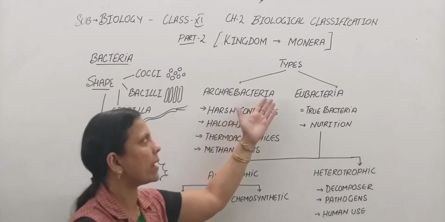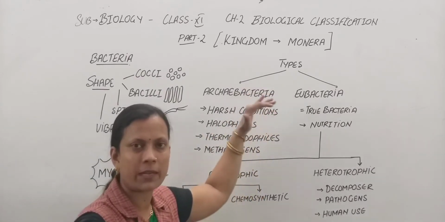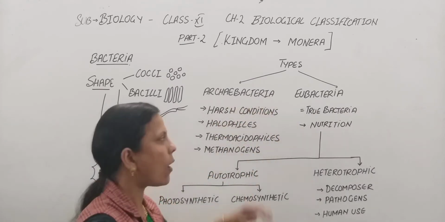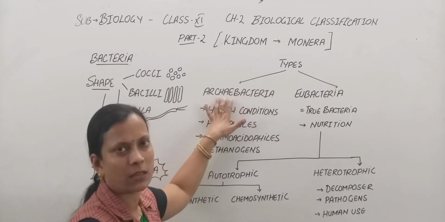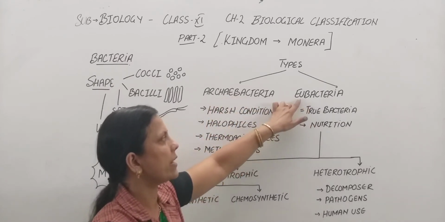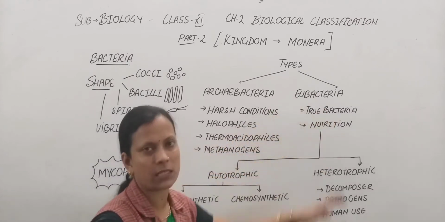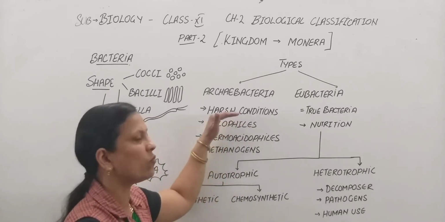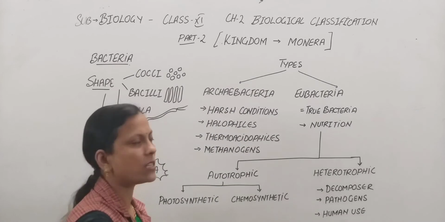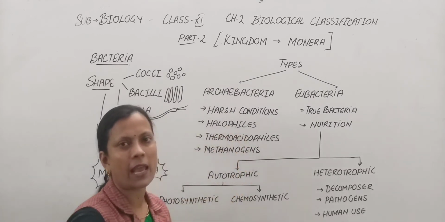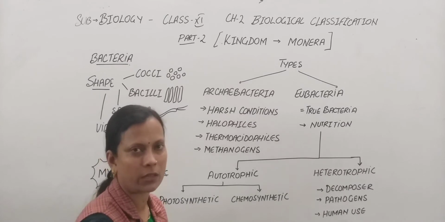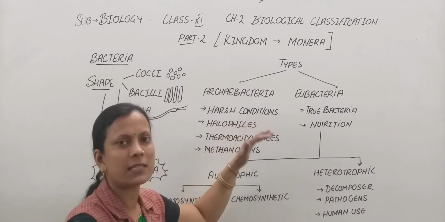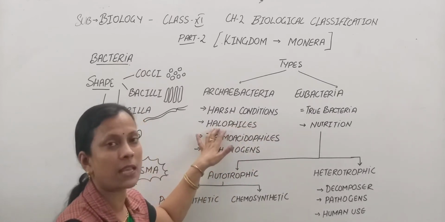Now in an elaborate manner, we study the types of bacteria, that is, the groups bacteria are divided into. It has mainly two groups, the archaebacteria and eubacteria. Archaebacteria are primitive bacteria. Eubacteria, as the name indicates, eu stands for true, so these are the true bacteria. The archaebacteria, the primitive bacteria, are adapted to survive in very harsh conditions. For example, there are certain bacteria called halophiles which can survive in saline water, salty water. These bacteria are found in highly saline water. That is why they are named halophiles.